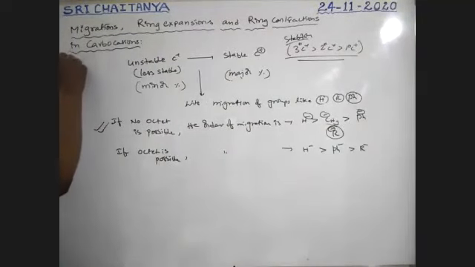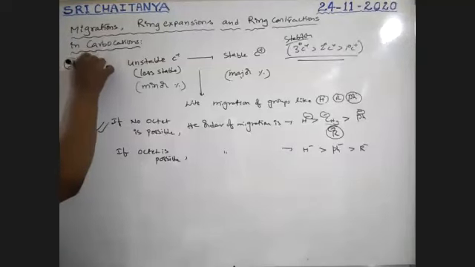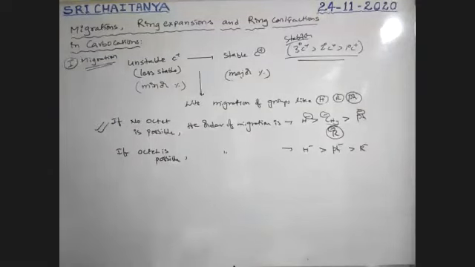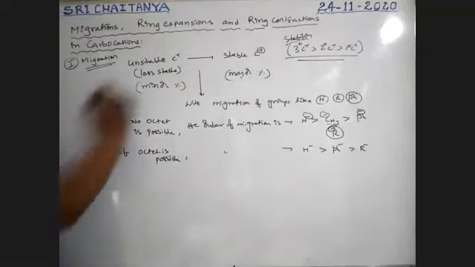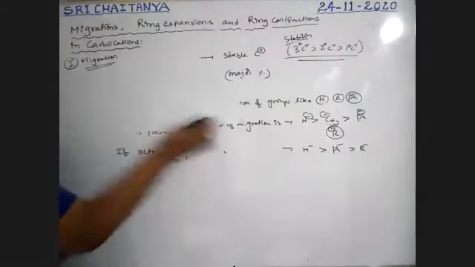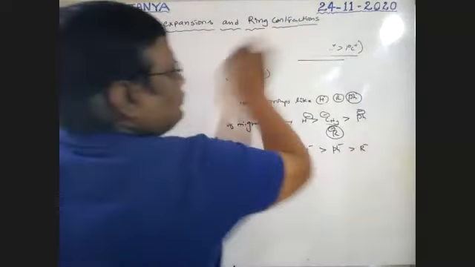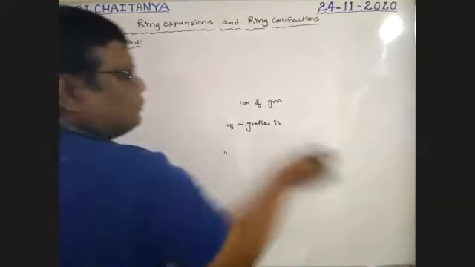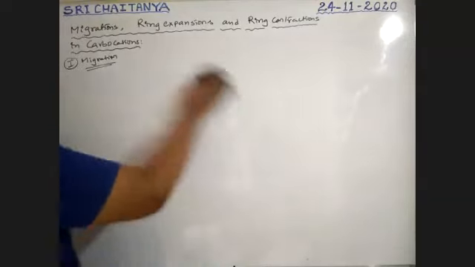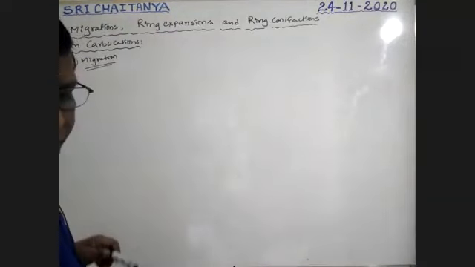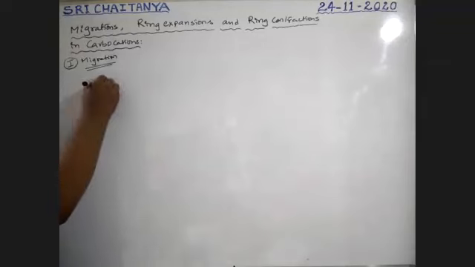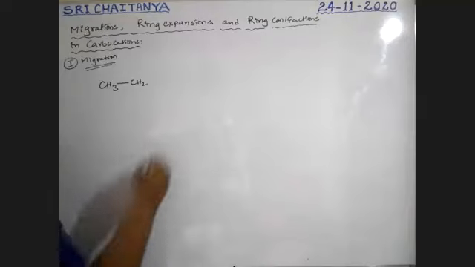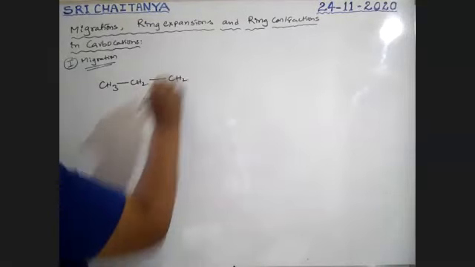It is about migration. The first case, migration. So during migration, this is the concept, boys. Let us take different examples. Now see here. For example, CH3, CH2, CH2 is there.